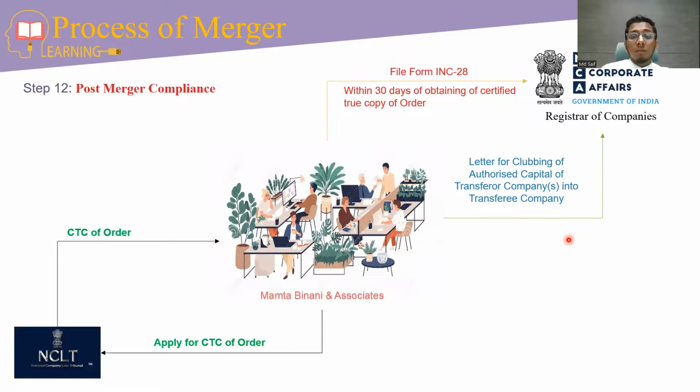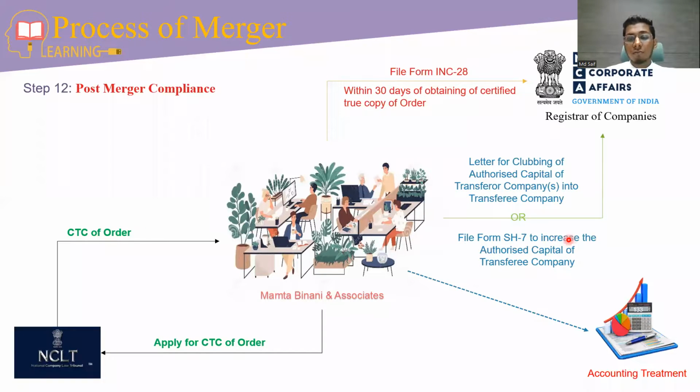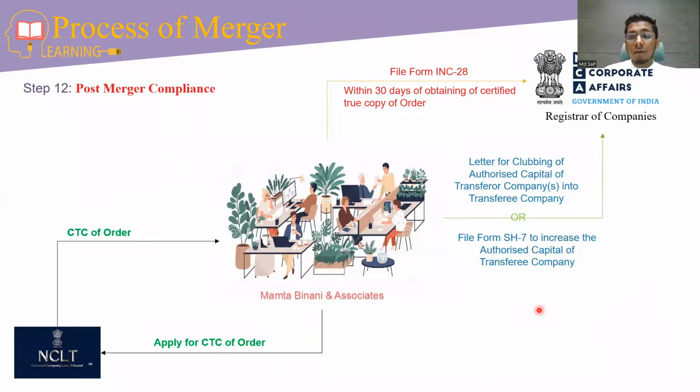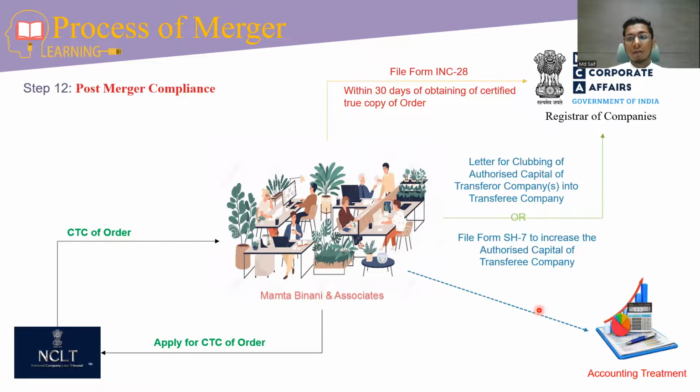And for the purpose of allotment, if the authorized capital of the transferee company is not sufficient, we have to file Form SH-7 to increase the authorized capital of the transferee company. Then the transferee company will have to make some accounting treatment in the books of accounts.